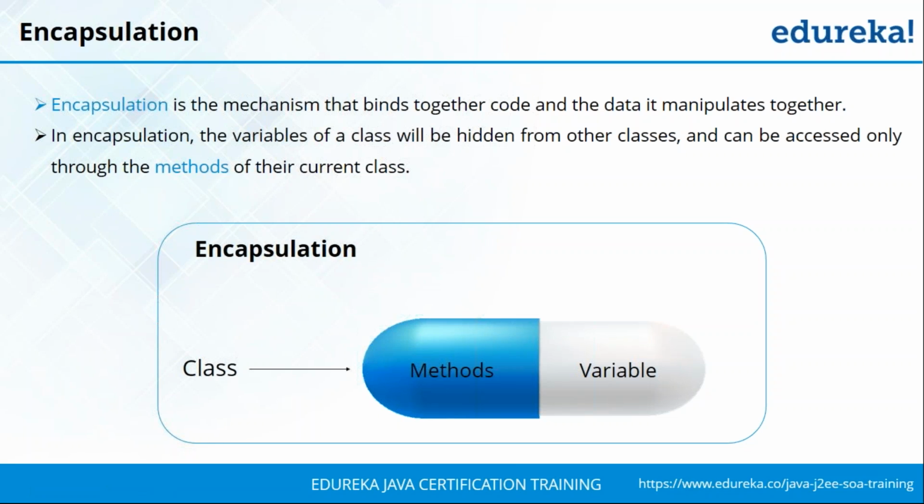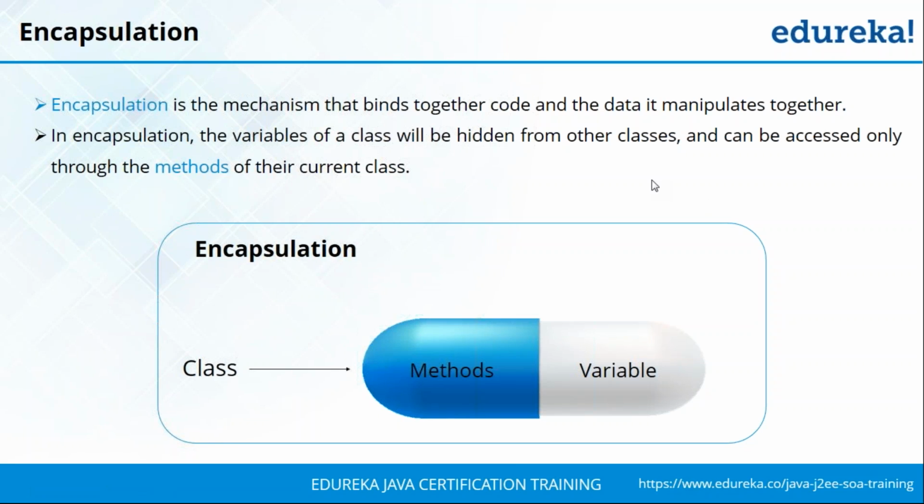To do that, you need to have an object from the class in which you want to change the variable name. So basically what you're doing here is that you're binding the code and the data manipulation together. That is, if an object belongs to a class, then only a method from that class can change the value of that object. So are you clear with respect to encapsulation and inheritance? Okay, Prashant is clear, Bharat, Henry, Divya, that's great to see.